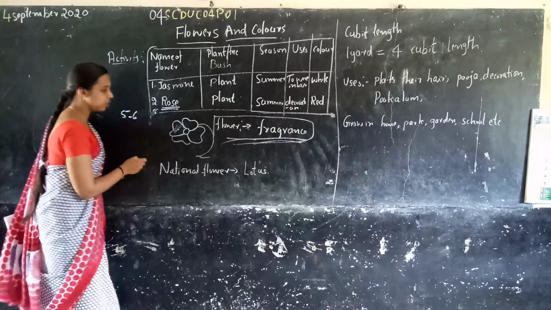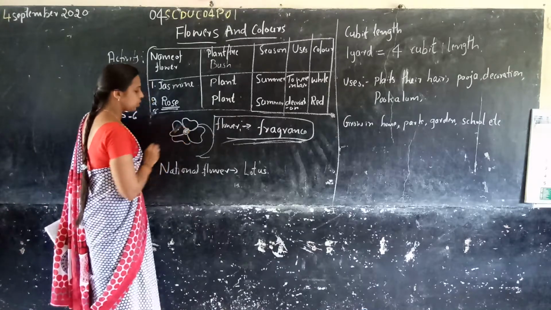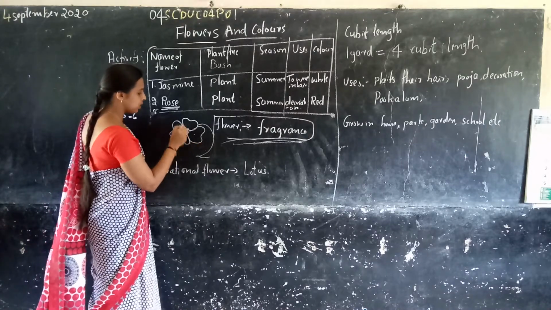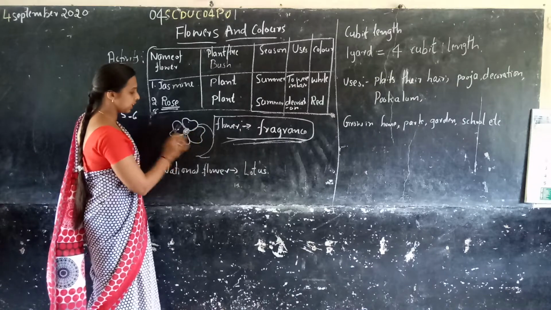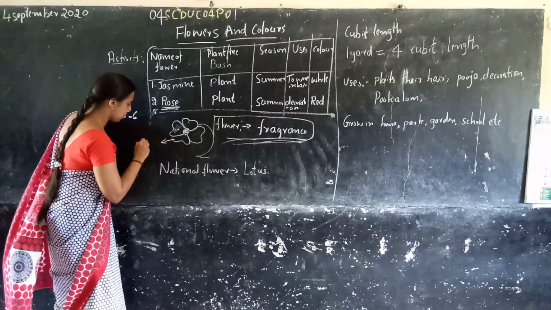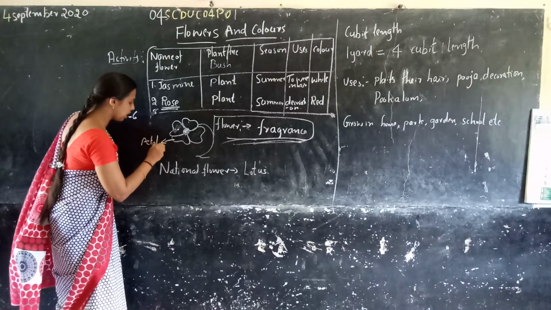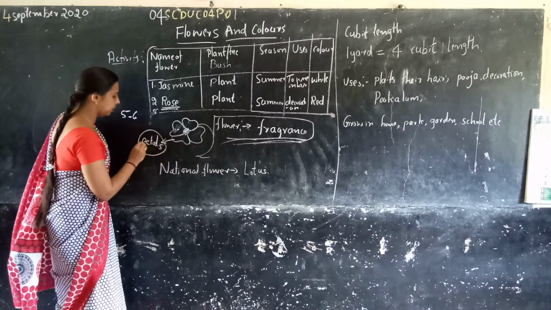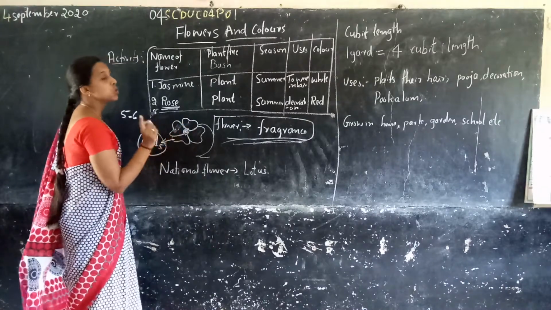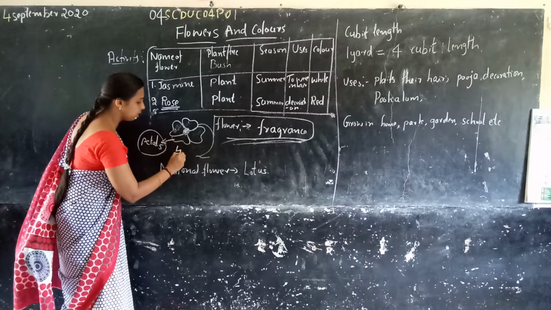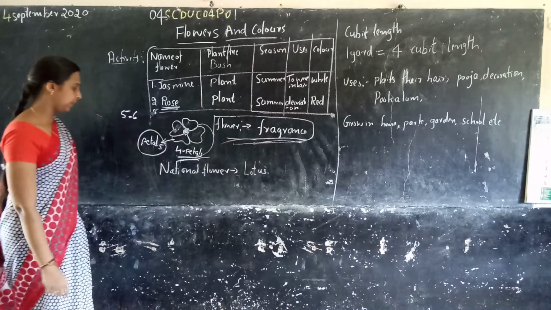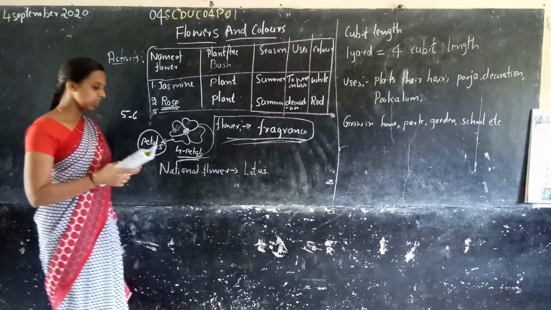Now you know what a flower is. Here I draw one small flower. In this flower there are 1, 2, 3, 4 of these structures. What do we call this structure? Petals. How many petals are there? 1, 2, 3, 4. So this flower has 4 petals.